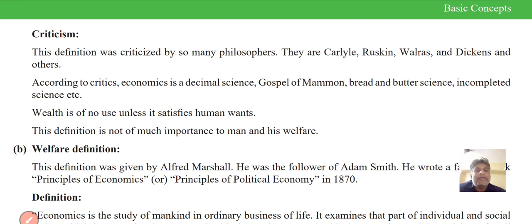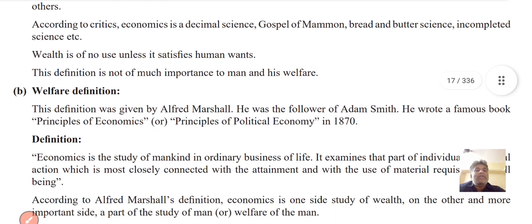Wealth is not wealth without fulfilling human desires. This definition gives not much importance to man's welfare. So welfare is also a definition of Alfred Marshall. He was a follower of Adam Smith. He wrote a famous book, Principles of Economics, in 1890.